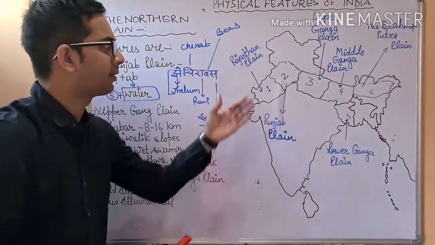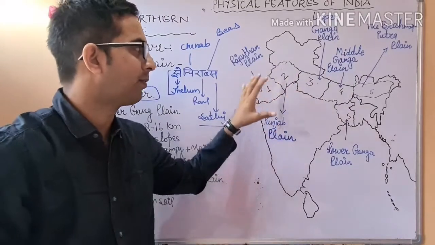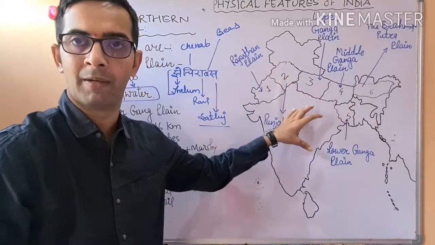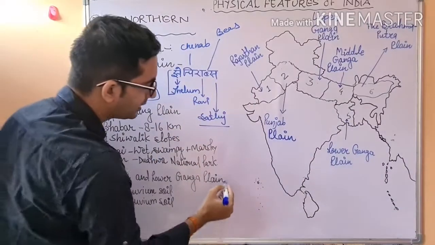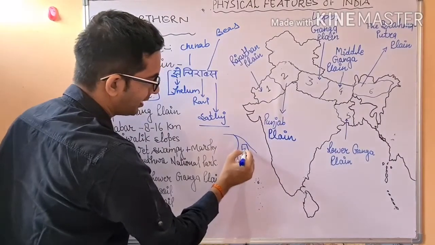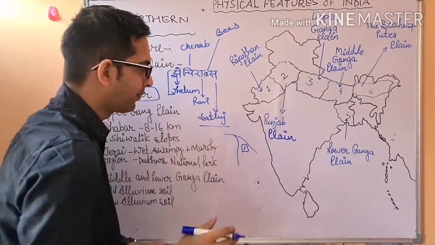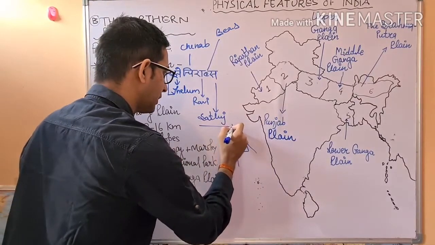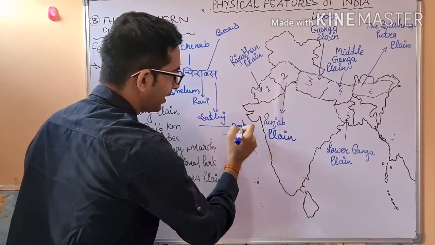These tributaries of the Indus help in the formation of the plain. Suppose there are two rivers, and the part which lies in the middle of these two rivers is considered very fertile. This is also used in the term doab, meaning two waters.